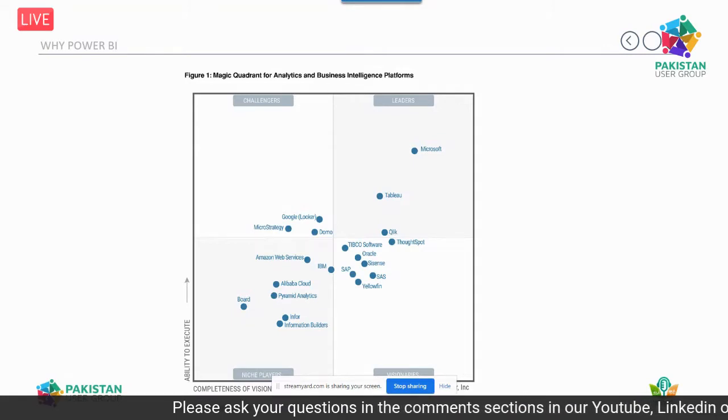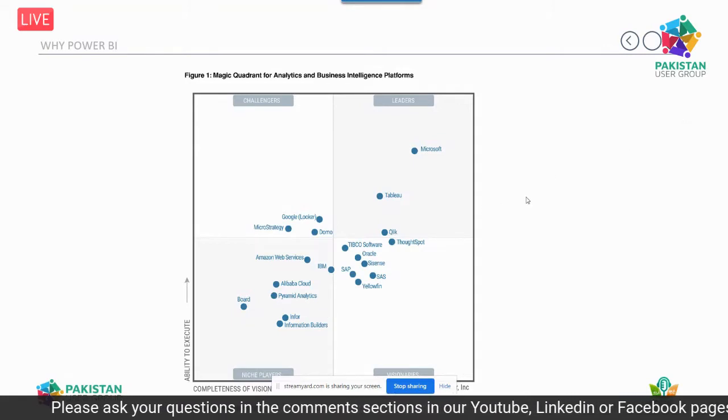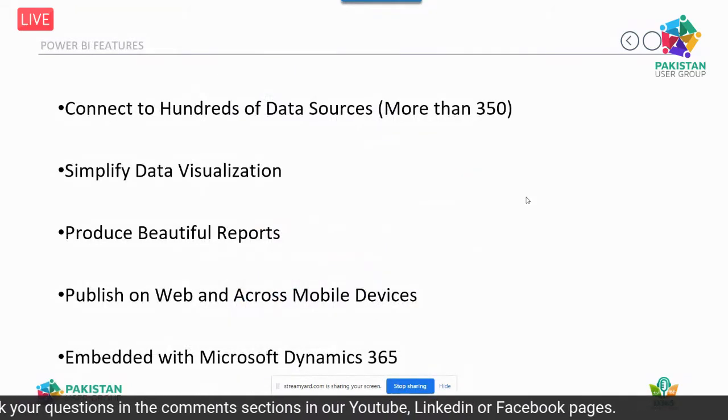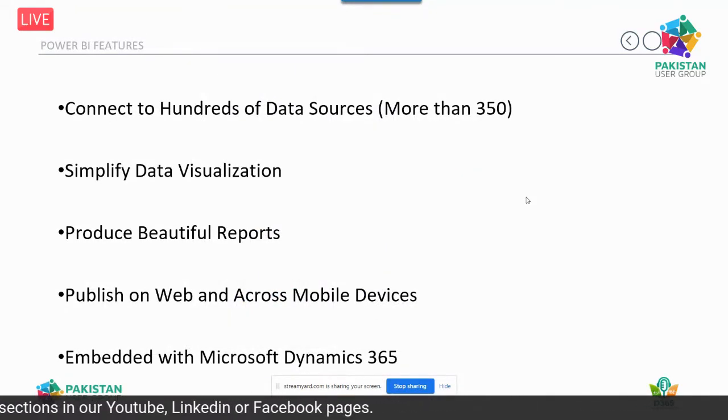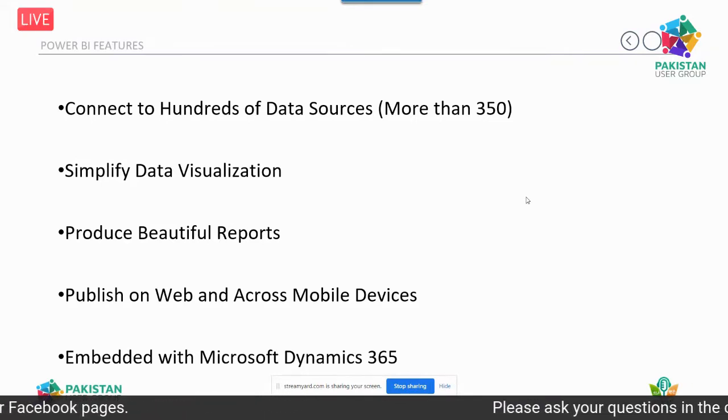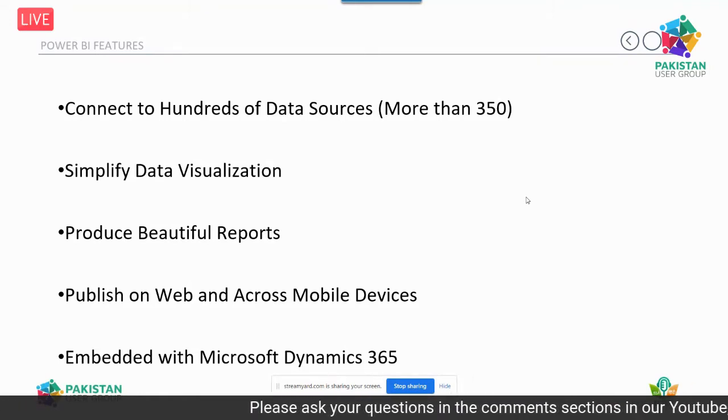So again, I'm asking, why do we use Power BI? According to Gartner, 20 to 50,000 organizations are using Power BI, and 97% of the Fortune 500 are using Power BI.